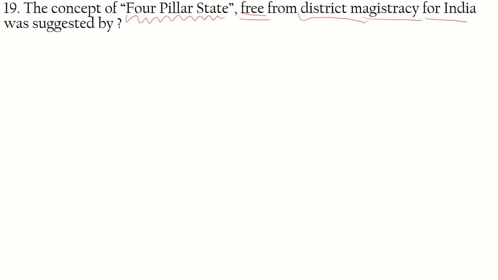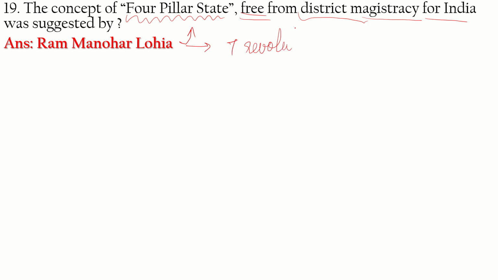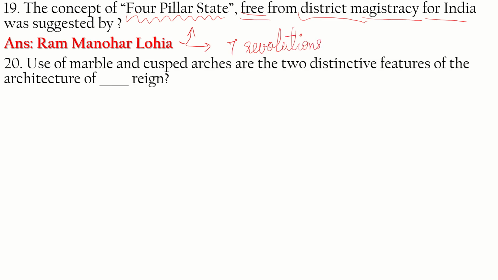It was Ram Manohar Lohia. So remember that Ram Manohar Lohia gave the four-pillar state as well as seven revolutions. Both of these were given by Ram Manohar Lohia.